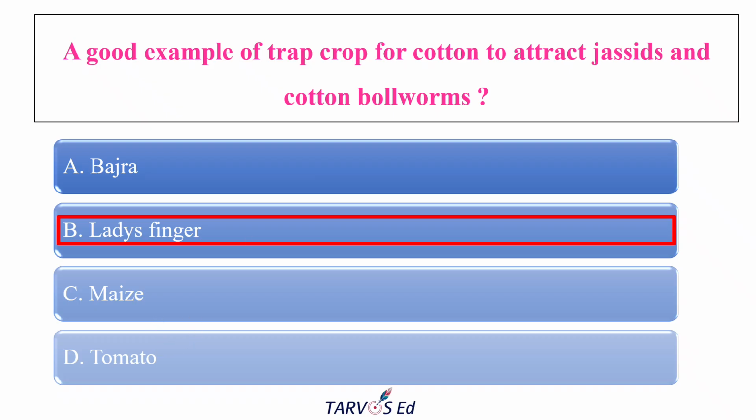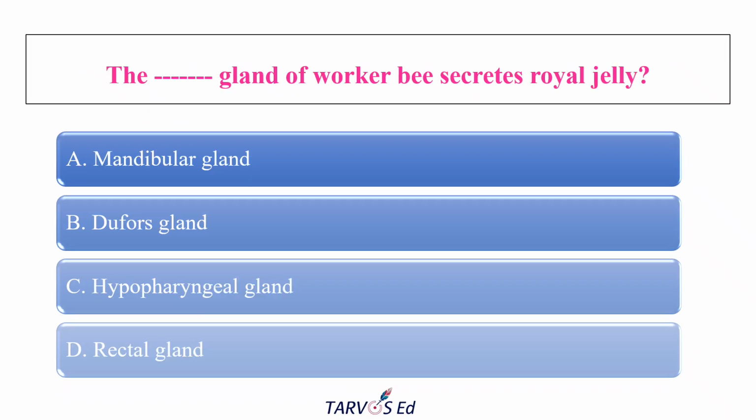Okay. And the next question is: the gland of the worker bee secretes royal jelly. Which gland secretes the royal jelly? Out of the three castes in bees, the worker bee secretes the royal jelly. What are all the castes in bees? That also you should know: queen, drone, worker. There will be only one queen in the bee colony, drones will be in the hundreds, and workers are in the thousands.